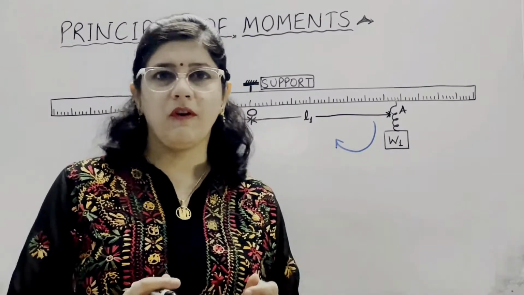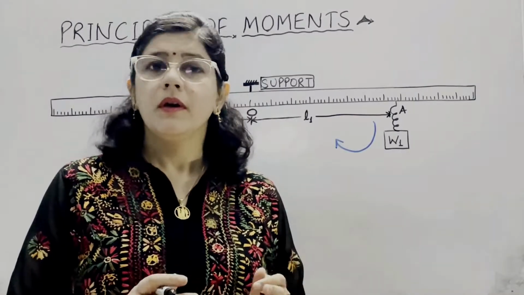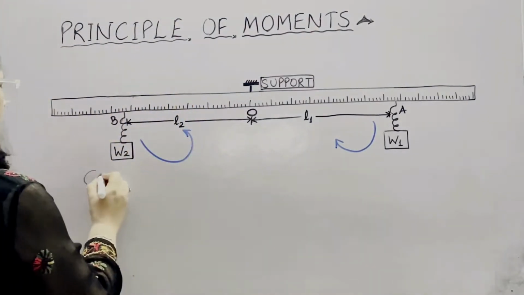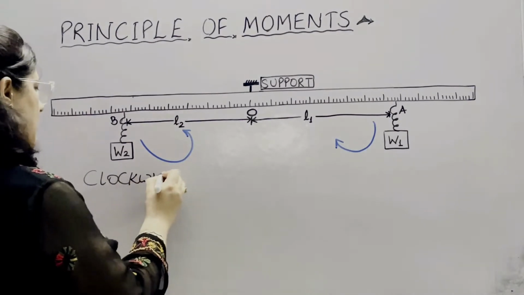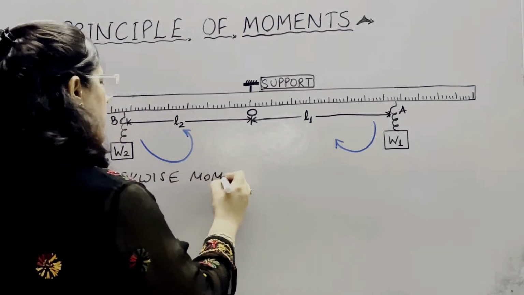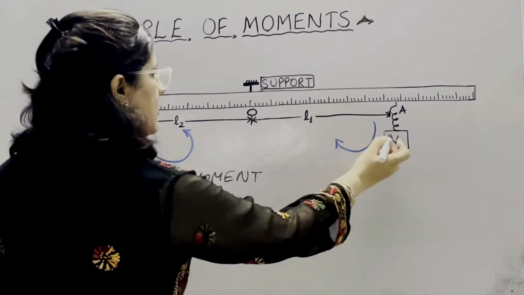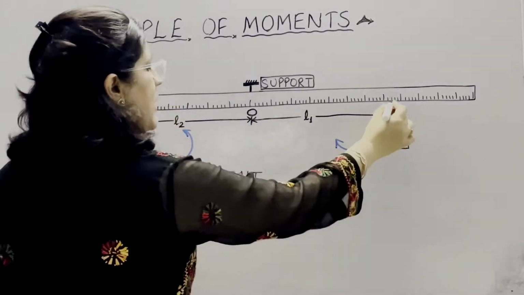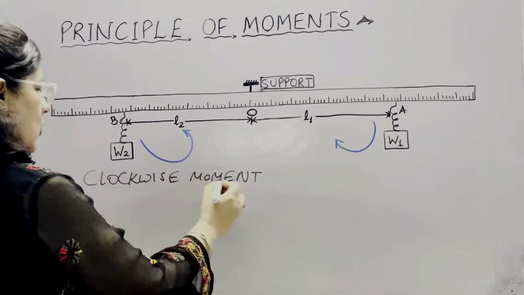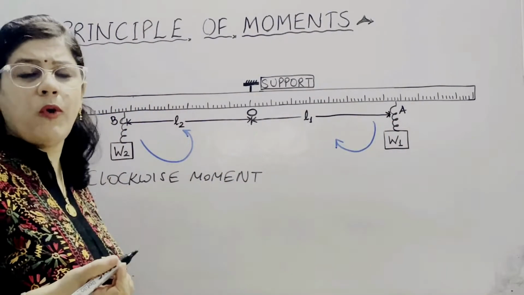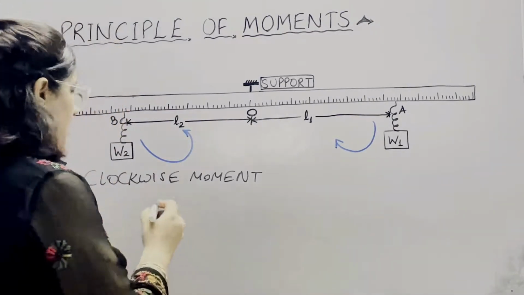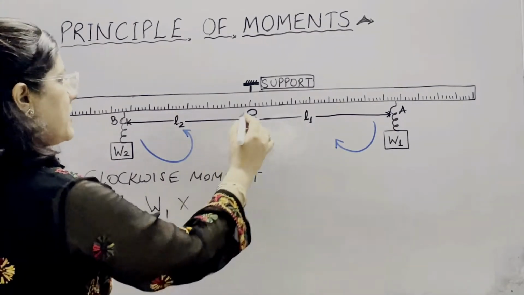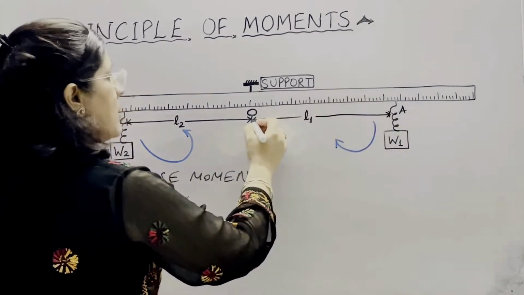Now, according to the principle of moments, in equilibrium, clockwise moment is equal to anti-clockwise moment. So, first of all, the clockwise moment. The clockwise moment of weight W1 from the fixed support point O, where the distance is L1 and the value of this weight is W1. So the clockwise moment, which we know from the formula, is F into D. F is the force, or in this case we have taken this as W1, and D is the distance of this weight from the fixed point.